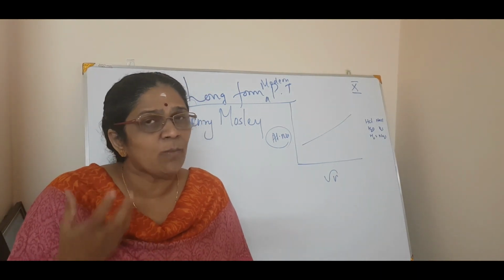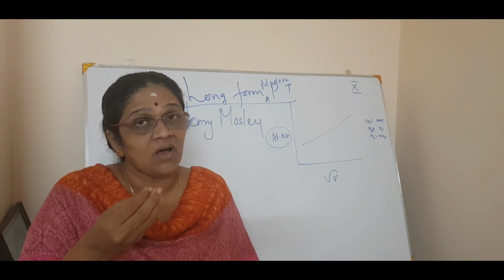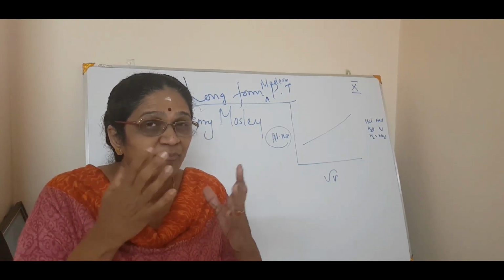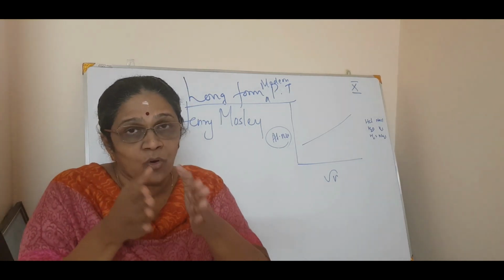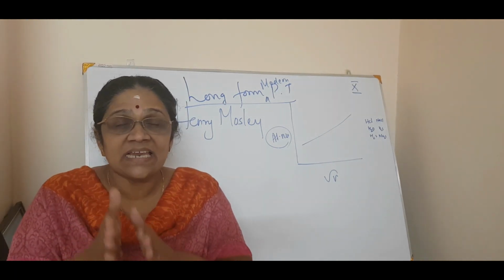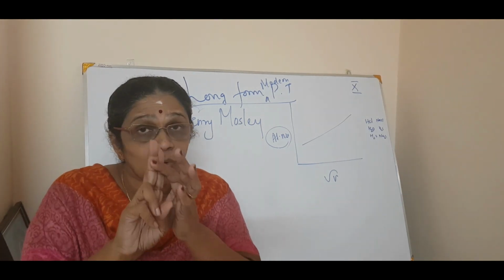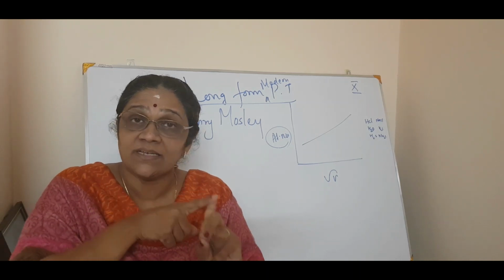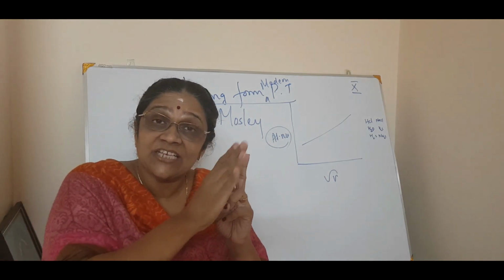You know what is atomic number? We have studied. What is atomic number? The number of protons, or the number of electrons. See? So as we go from one element to the other, the atomic number is increasing by 1 unit, isn't it? If you say hydrogen 1, helium 2, lithium 3, beryllium 4, boron 5, carbon 6, nitrogen 7, isn't it? So there is a gradation in what?